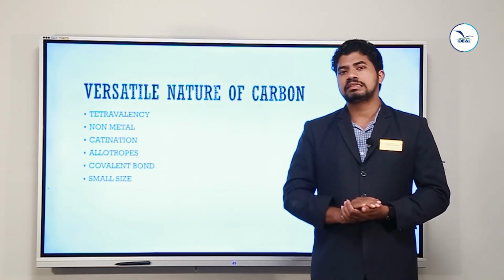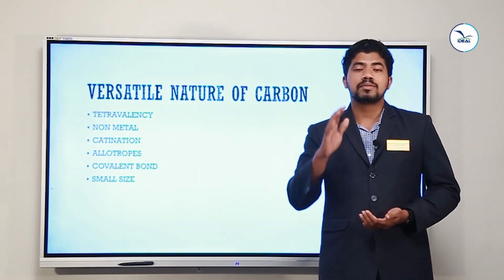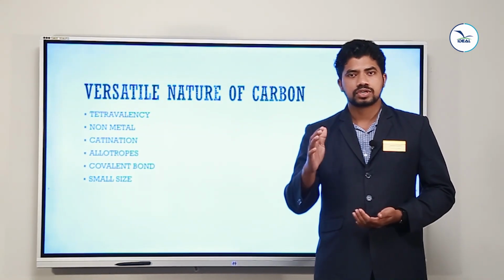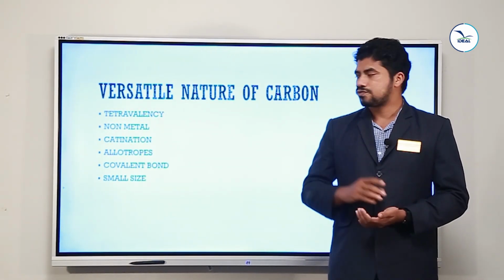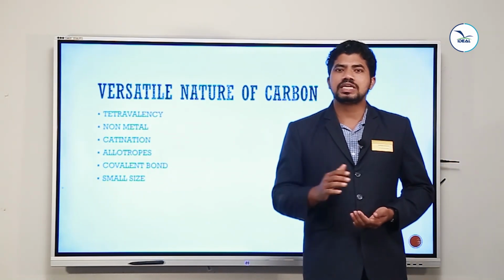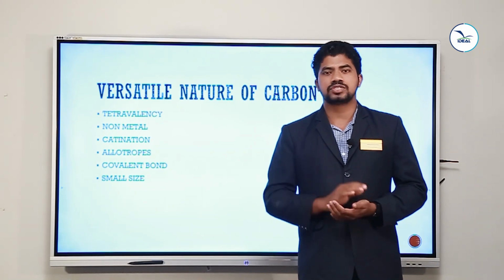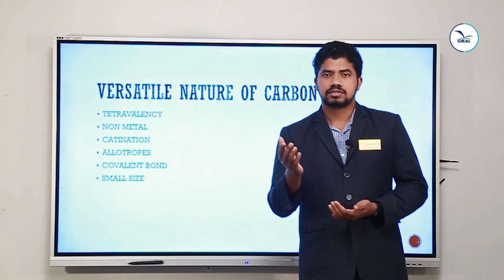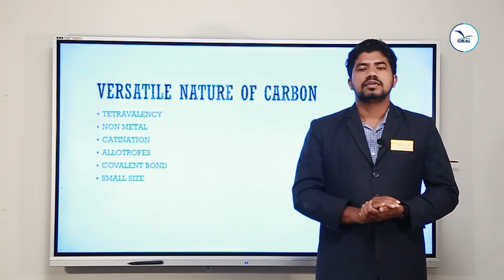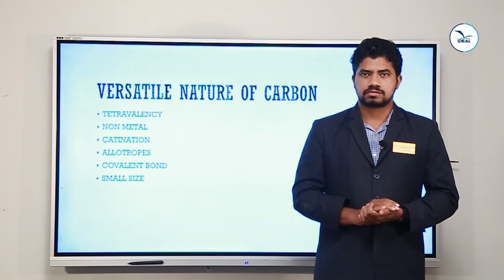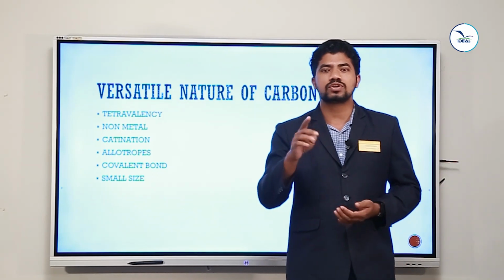Already we learned from 9th standard, valency is nothing but the number of electrons lost or shared or gained by an element. For carbon, for the completion of octet, carbon has to take 4 electrons in its valence shell so that carbon can fulfill the octet and gain the stability of a noble gas. So carbon has tetravalency. That is, the valence is equal to 4.